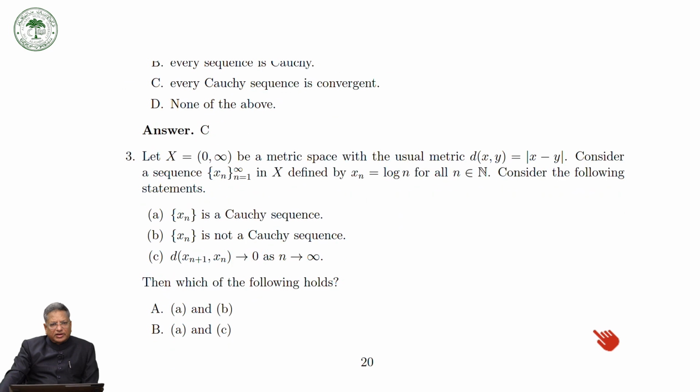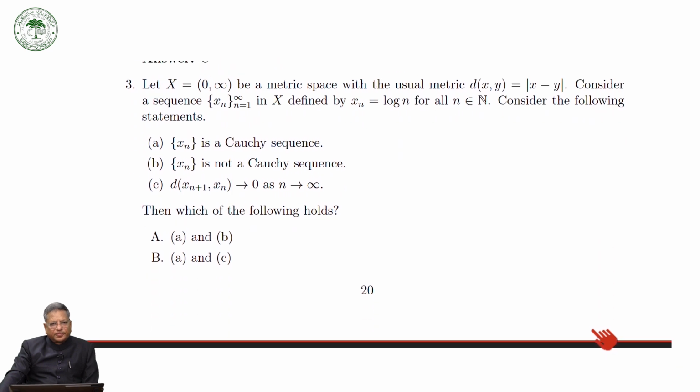Now take another example, another MCQ. Let X be equal to (0, infinity), a metric space with the usual metric d(x, y) equal to mod of x minus y. Consider a sequence xn in X defined as xn equal to log n for all natural numbers n, and consider the following statements.